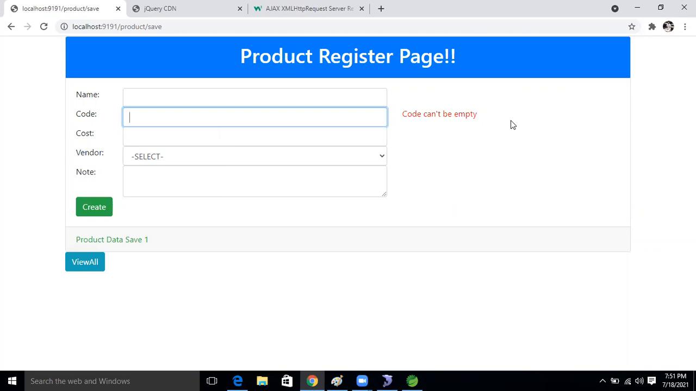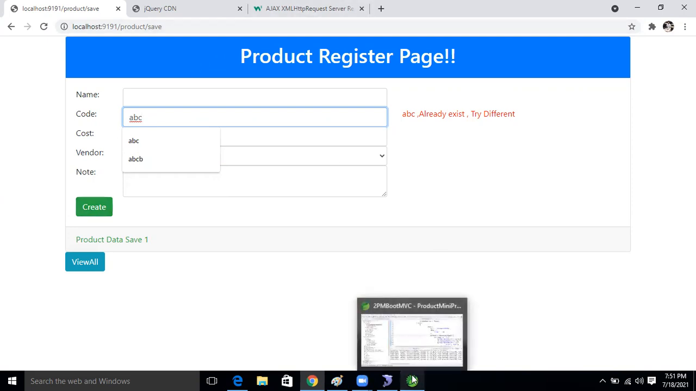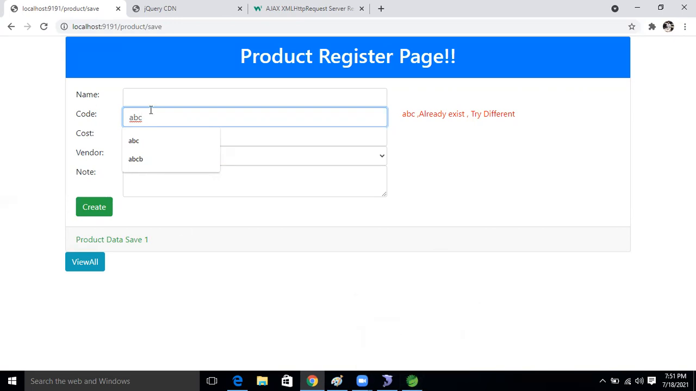All scenarios passed. Now see this, I'm taking ABC again: ABC already exists. This means we are getting this response without clicking the create button, guys. See this, we succeeded, guys, after doing this much.